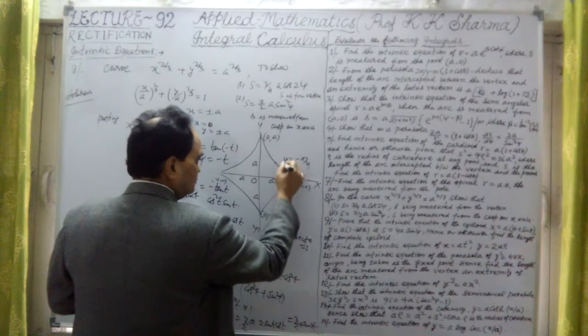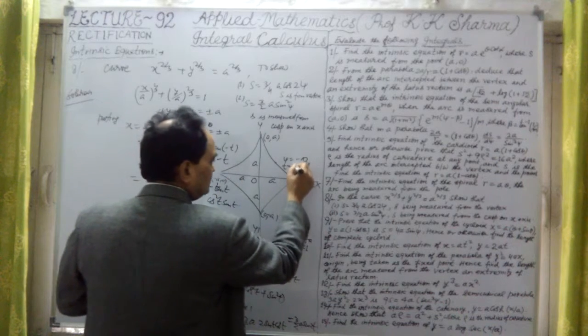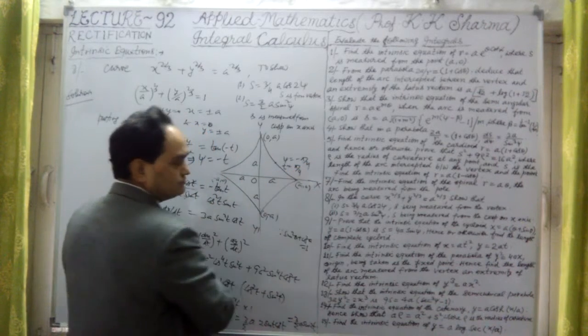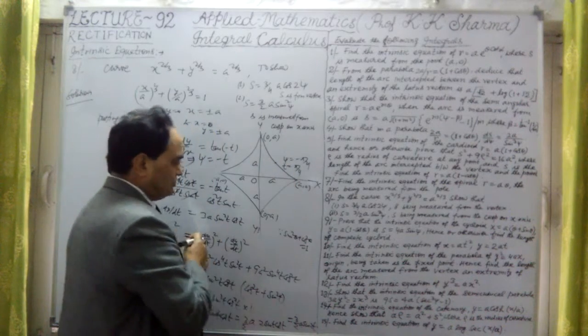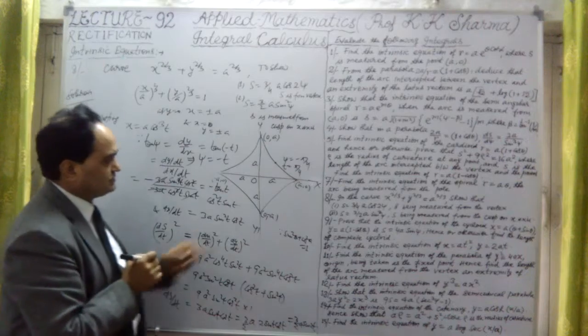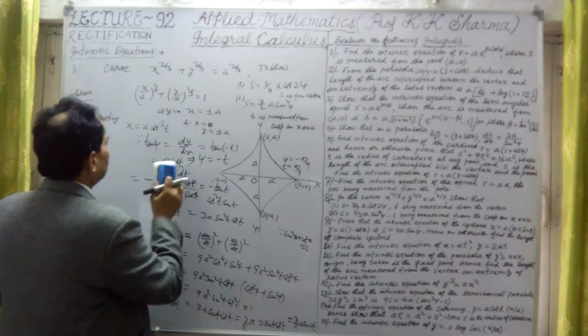Therefore t is equal to positive pi by 4, because psi is minus t. So from the vertex to point T, the vertex is pi by 4, so I have to find from pi by 4 to T.